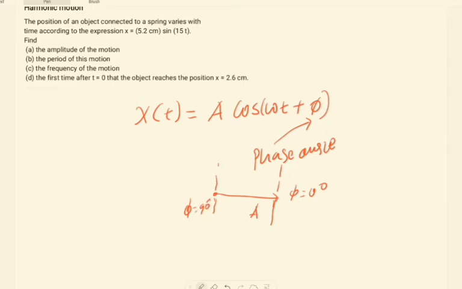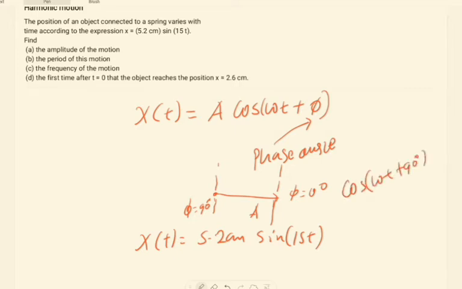That being said, there is nothing new given here. x at any time t is 5.2 centimeter sine of 15t, which tells us the phase angle is 90 degrees, because cosine of omega t plus 90 degrees is simply equivalent to sine of omega t.